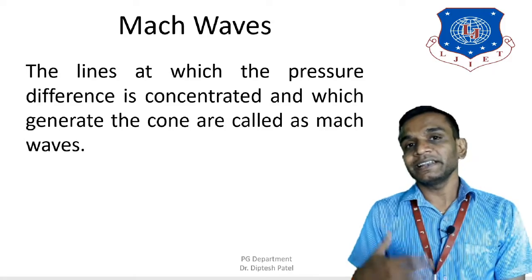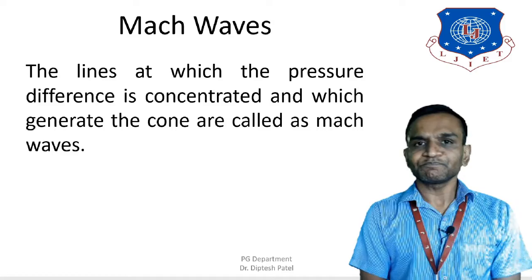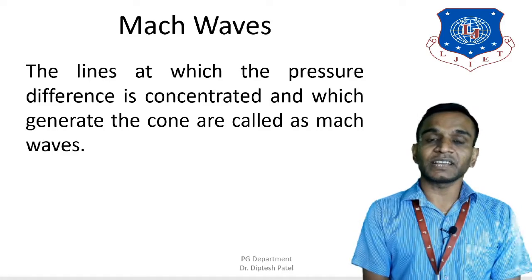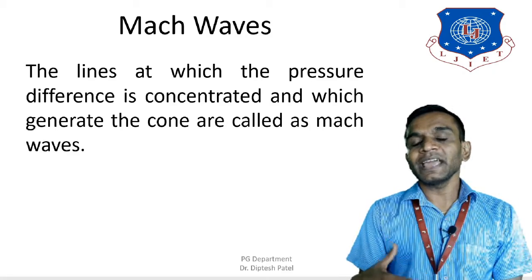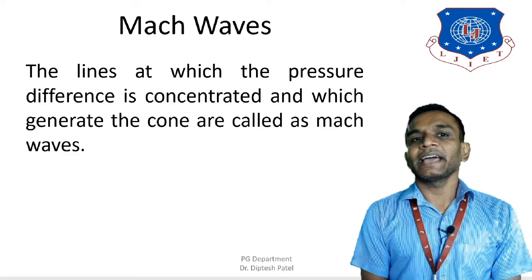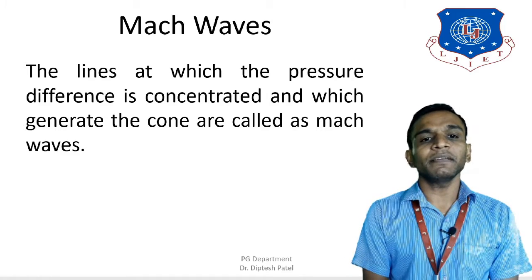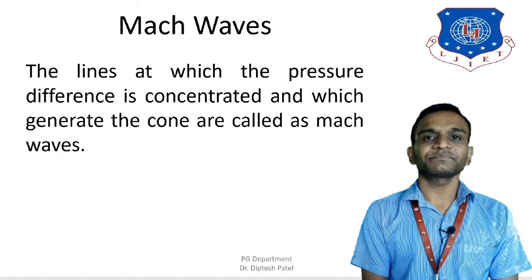As I said, let's consider the solid body moving in a straight line in the stationary fluid. Because of that, pressure waves are generated, and those waves travel at the velocity of sound, and therefore these are known as the Mach waves or Mach lines, which are generated from the source.